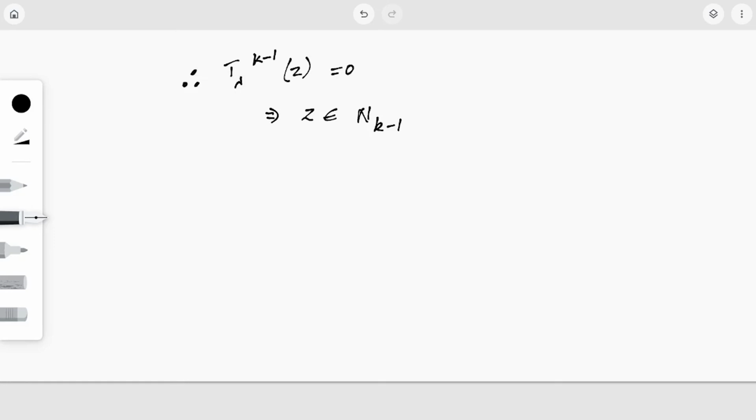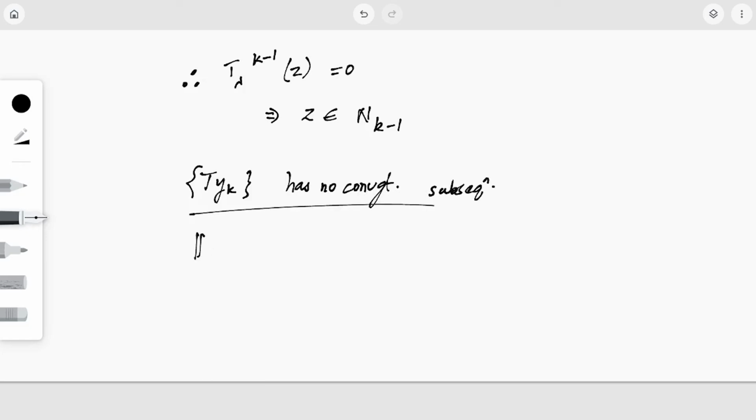Okay, now we will come to the proof of the statement that the set T of yk has no convergent subsequence. Okay, so let's see how we are going to prove this. So we'll do norm of T yk minus T yn.